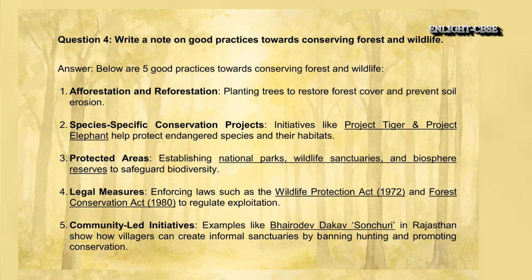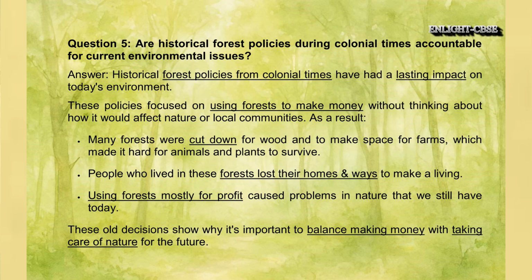3. Protected areas: establishing national parks, wildlife sanctuaries, and biosphere reserves to safeguard biodiversity. 4. Legal measures: enforcing laws such as the Wildlife Protection Act, 1972, and Forest Conservation Act, 1980, to regulate exploitation. 5. Community-led initiatives: examples like Bhairodev Dakav Sonchuri in Rajasthan show how villages can create informal sanctuaries by banning hunting and promoting conservation.